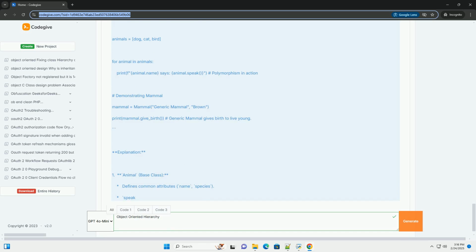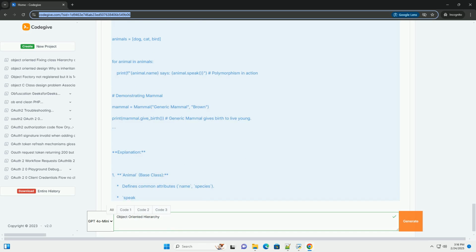4. Bird, derived class. Inherits from Animal. Adds a feather_color attribute. Overrides the speak method. Introduces the fly method.